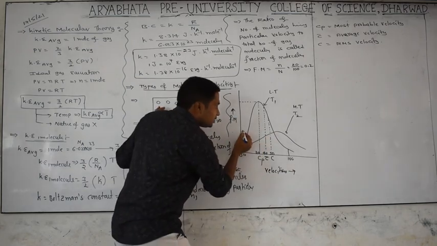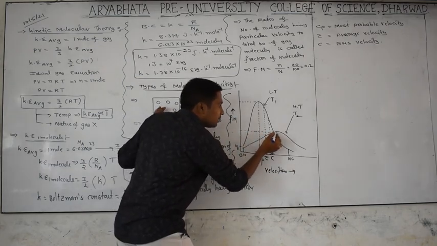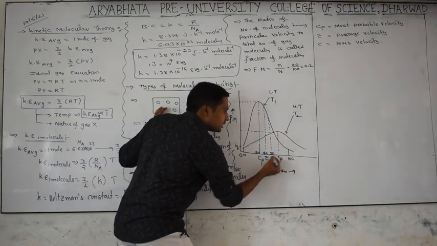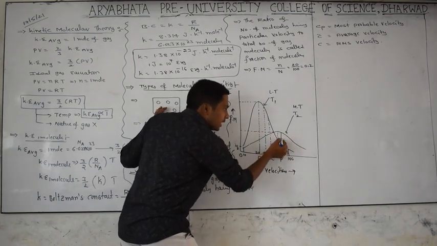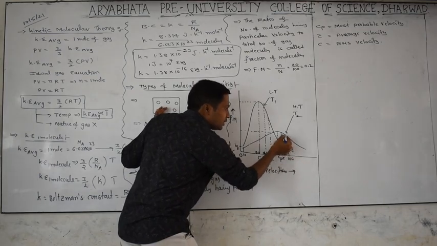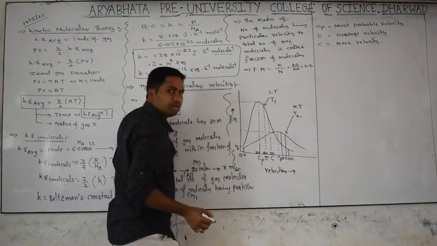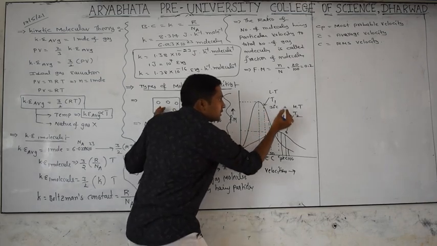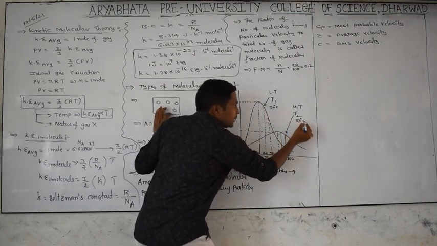Now, the velocity that the maximum number of molecules have is called the most probable velocity. After that comes the average velocity C bar, and after that the RMS velocity. Now take, for example, 30 degrees Celsius and 50 degrees Celsius.